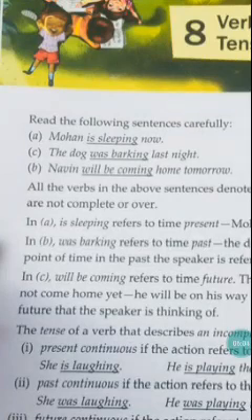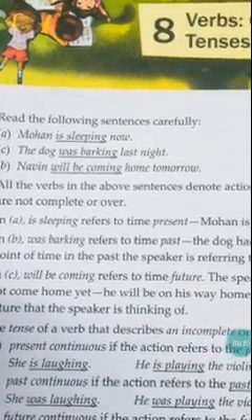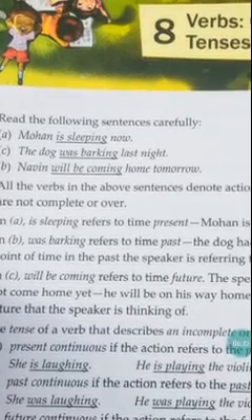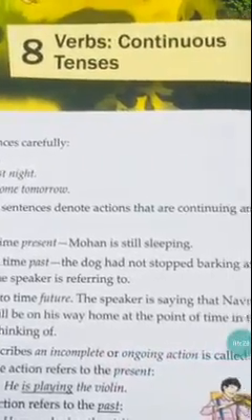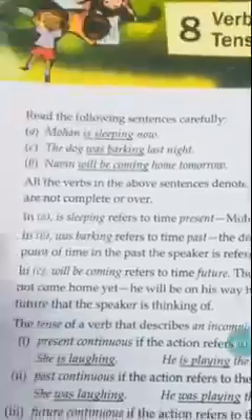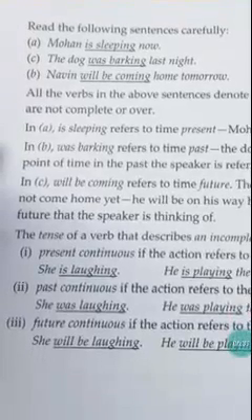Next, see a bit. Will be coming refers to future. Will be means the action didn't happen yet. It is going to happen. When are you coming to my home? If anyone asks you, I will come tomorrow. Will come means the action didn't happen. Tomorrow it's going to happen, right? Next, he will be on his way home at the point of time in the future that the speaker is thinking of. So will be refers to the action which is going to happen in the future.